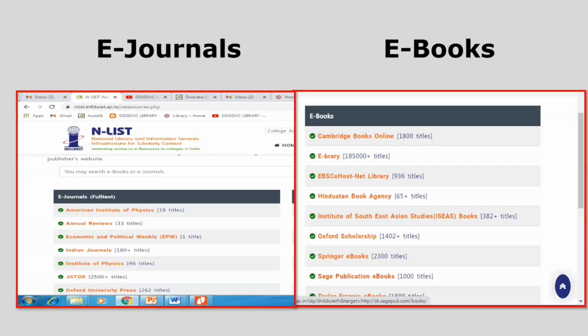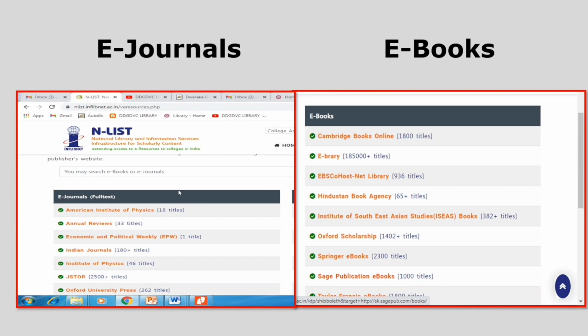Next, as I have already said, in N-LIST we have e-journals and e-books. This is the page where we can browse the e-journals and e-books. Under the e-journals category, we have a list of the publishers who have hosted their journals in e-format on the website, and these are some of the publishers who have hosted their books in authorized soft copy on the website.